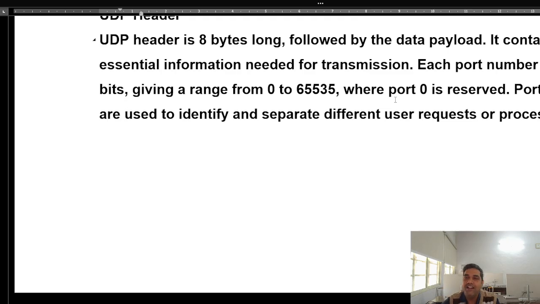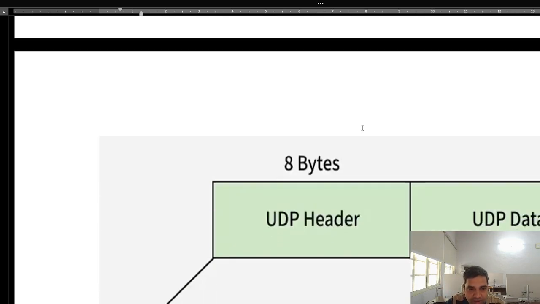So basically only 65,535 ports can be used for sending or receiving data on a particular computer. Total 65,536 ports; port 0 is reserved and you cannot use it, but for the user 65,535 ports are available.